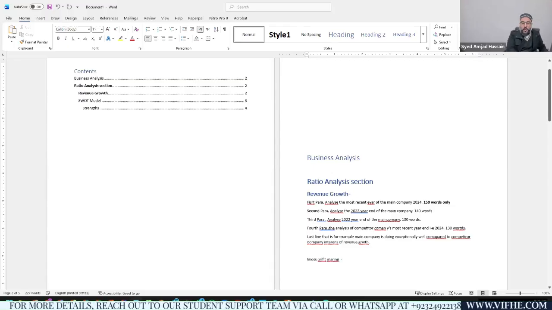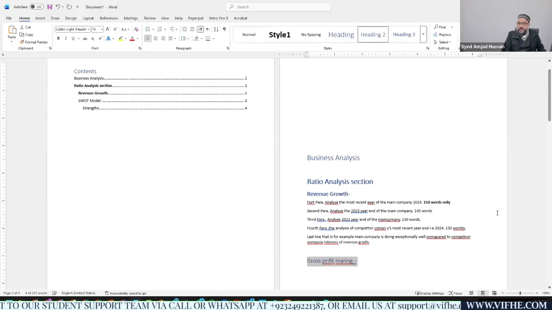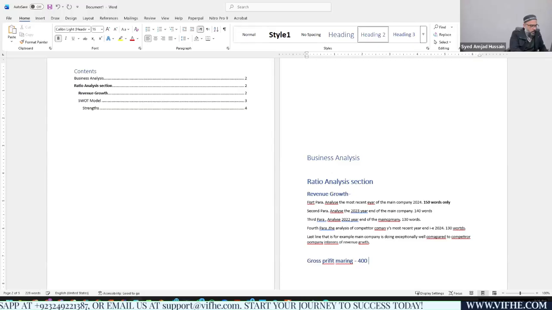In this ratio you would have somehow already explained most of the things in revenue growth. So your word count would automatically be limited to, suppose, 400 words only, right?